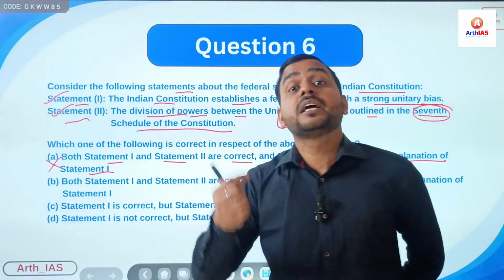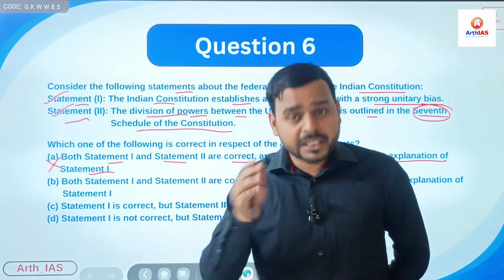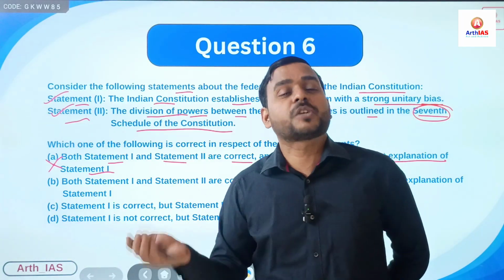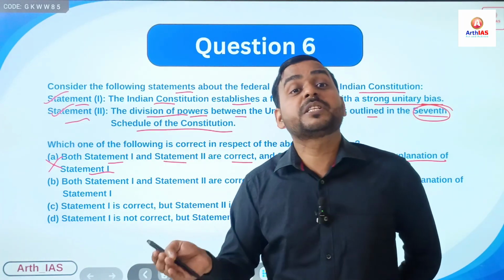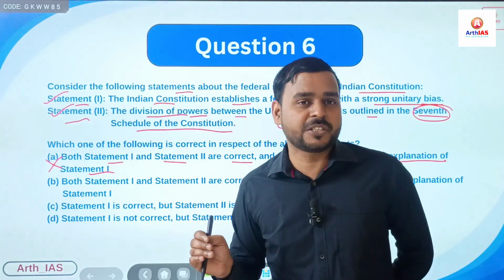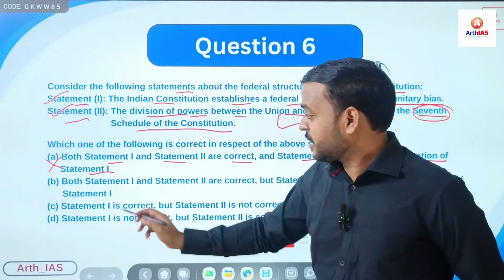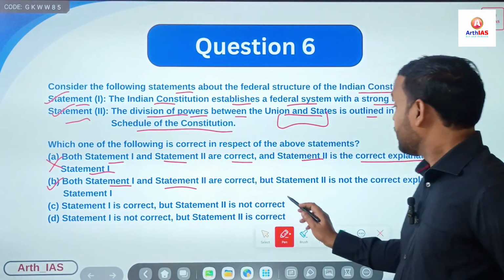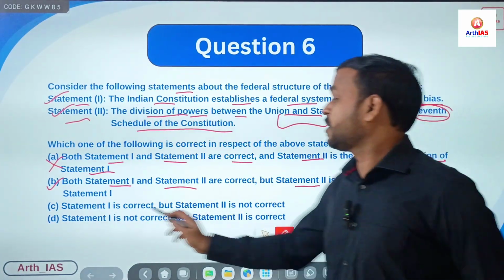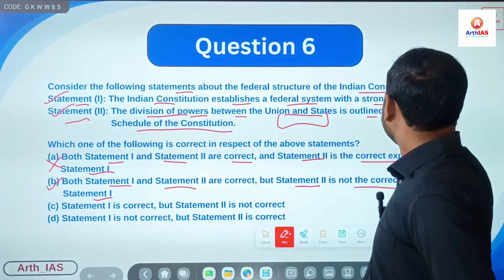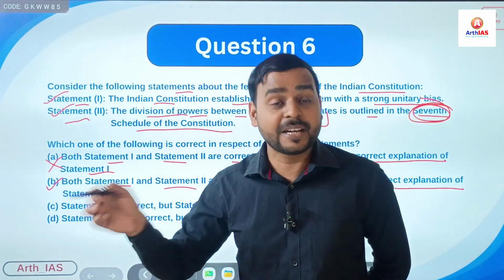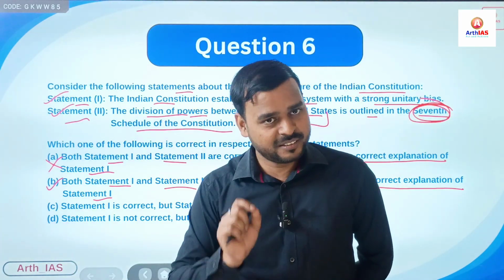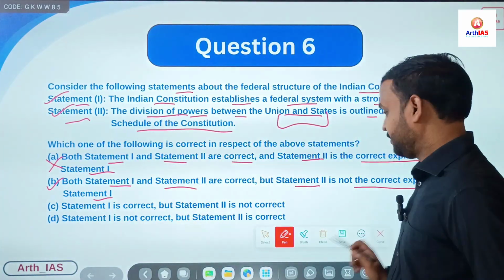It only outlines the items, not the reason why these subjects are included in the state list or union list or concurrent list. The reason is not mentioned in the seventh schedule. Only items are mentioned, subjects are mentioned, right? So that's why option B will be the right answer. Both statement 1 and 2 are correct, but statement 2 is not the correct explanation of statement 1, because the seventh schedule does not give the reason why there is unitary bias, right? So B is the right answer.